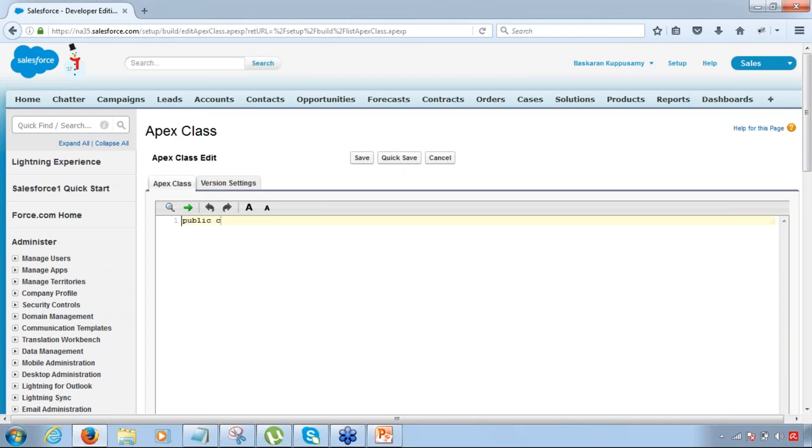So write public class, name, whatever name you want, implements Queueable. So this implements Queueable. I have made my code queueable. All that I need to do is define one method inside it, and the name of the method should be execute. So it should be public. It should be a void method always, and it has to be execute.